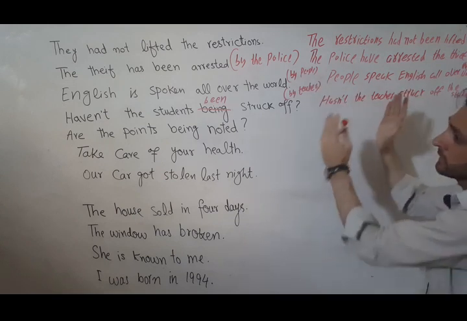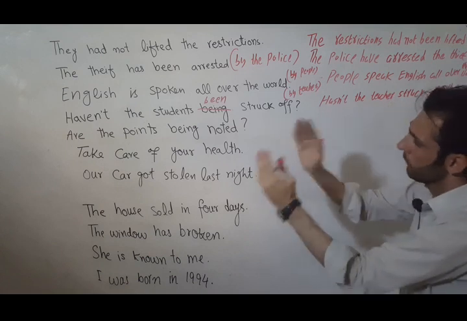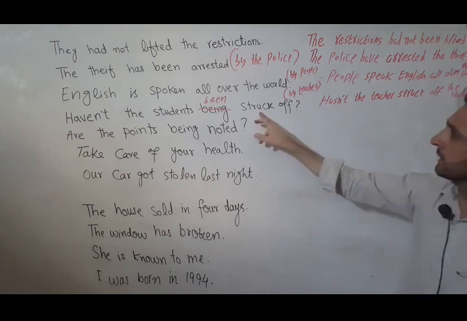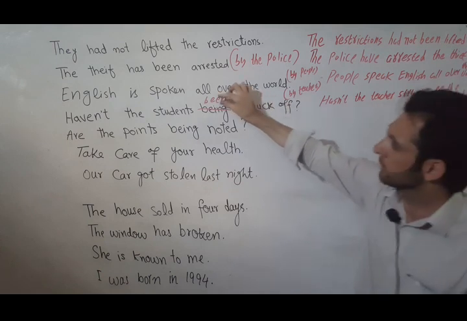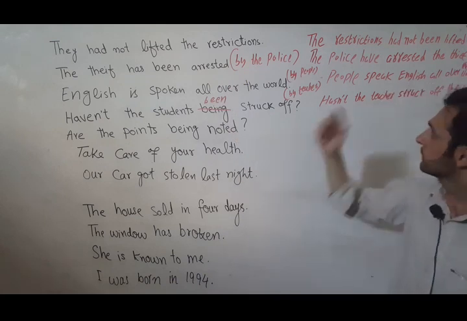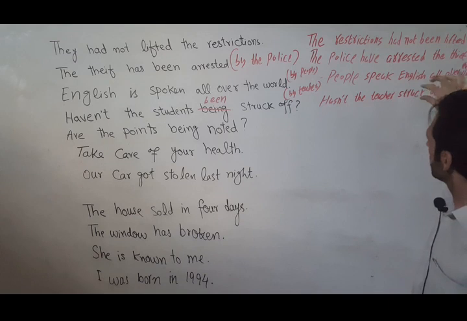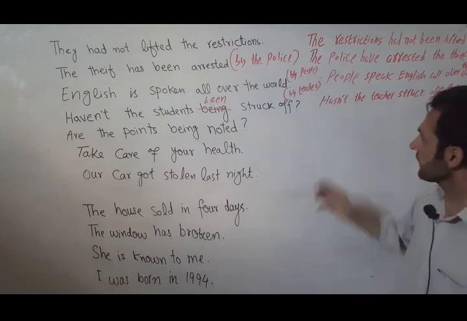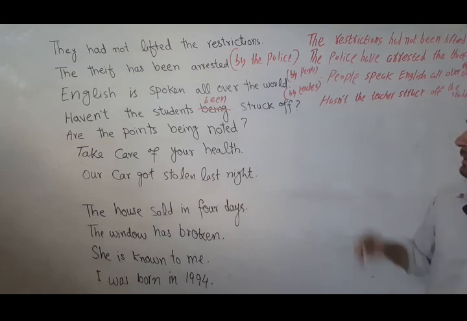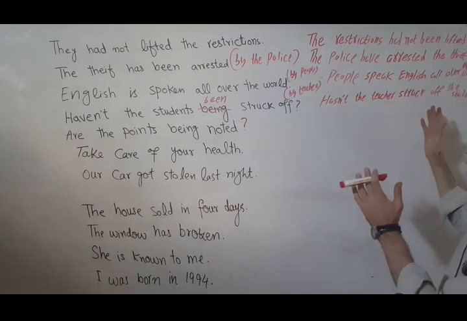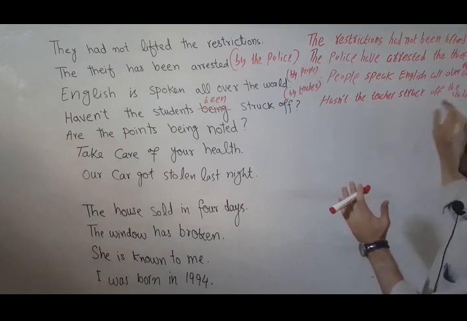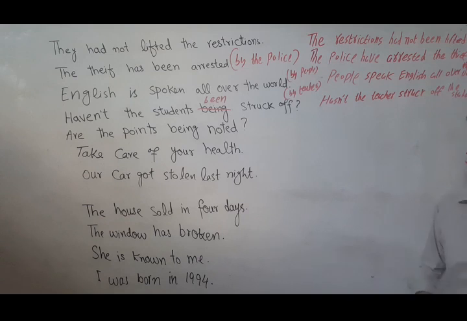Now with the teacher we don't use "haven't" but "hasn't", because the students are plural but the teacher is singular. "Struck" is the third form of the verb, and in the passive voice we have "been", the third form of be, so in its active counterpart we will have to use the third form of the main verb. It can also be understood that "has" is always followed by the third form of the verb, like "have", and the positions are exchanged, so we have the students here.